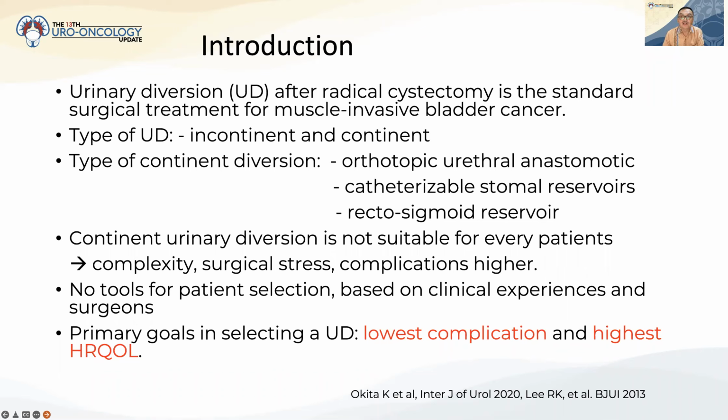Urinary diversion after radical cystectomy is the standard surgical treatment for muscle-invasive bladder cancer. Types of urinary diversion are divided into incontinent and continent. Types of continent diversion include orthotopic, ureteral anastomotic, catheterizable stomal reservoir, and rectosigmoid reservoir. But not all continent urinary diversion is suitable for every patient because of complexity, surgical stress, and higher complications than the incontinent urinary diversion.